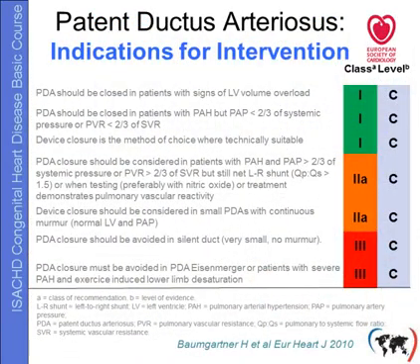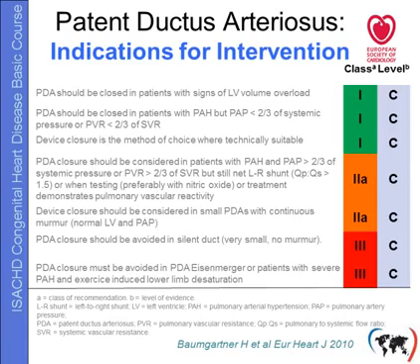This table summarizes the indications for PDA closure. This is taken from the European recommendations, but the Americans are very similar. PDA closure is indicated in all patients with signs of LV volume overload, in all patients with elevated pulmonary artery pressure, but still pressures less than 2/3 of systemic, and pulmonary vascular resistance less than 2/3 of systemic, and device closure is the method of choice. All these are class 1 indications.